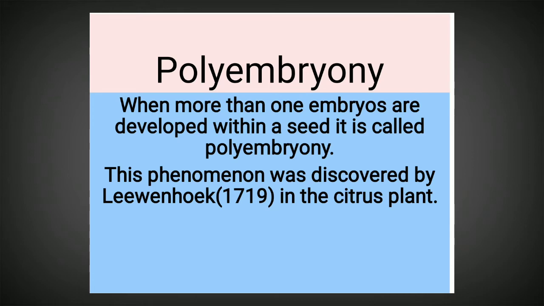A very important phenomenon that results from apomixis is a condition called polyembryony. In some plants such as citrus, tobacco, and dhatura, we can find more than one embryo within a seed. Generally, a seed will have only one embryo within it. But there are some plants such as citrus, where Leeuwenhoek discovered a polyembryonic condition.